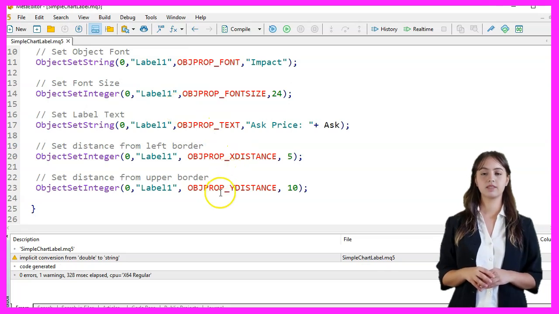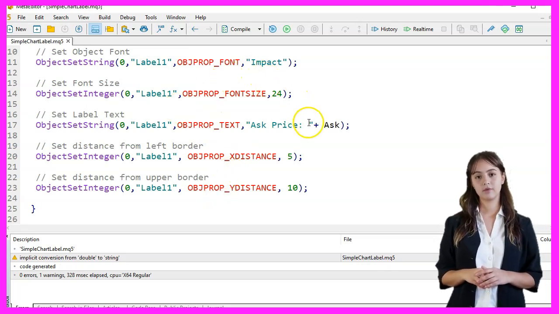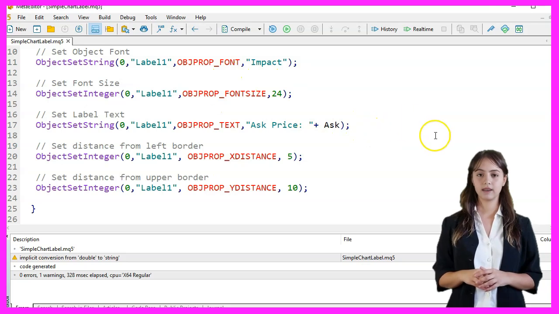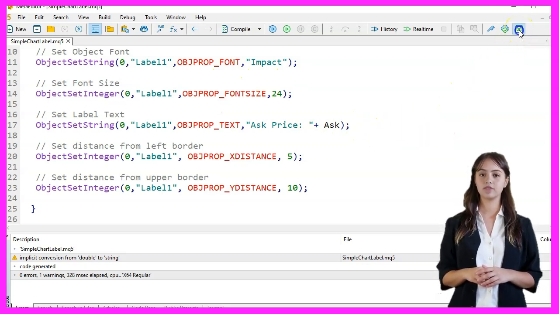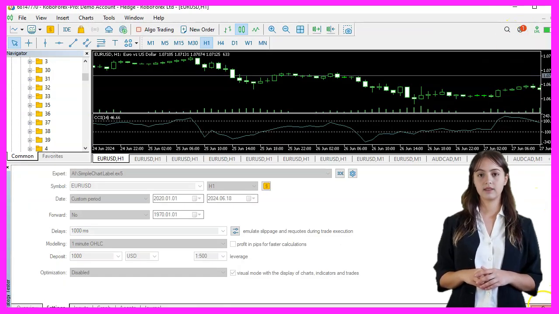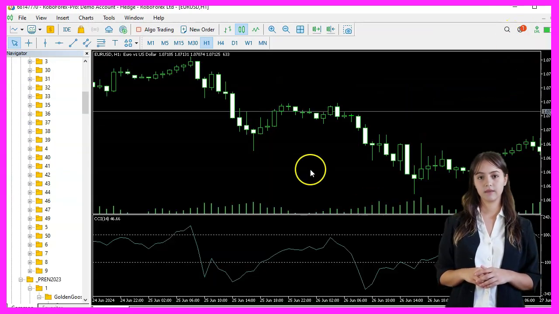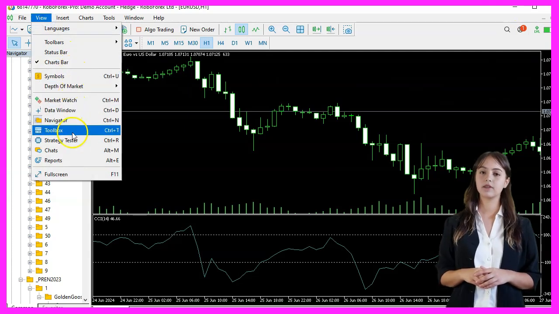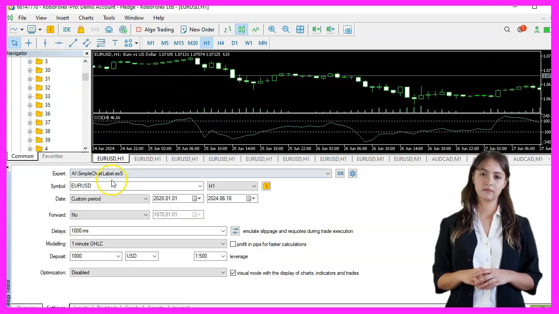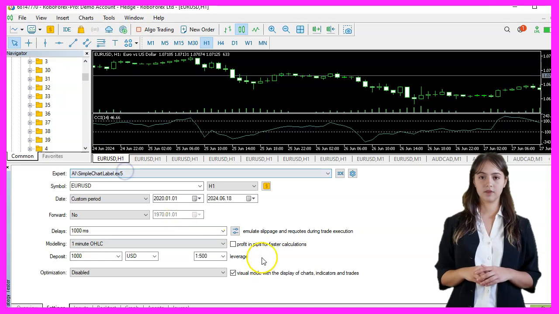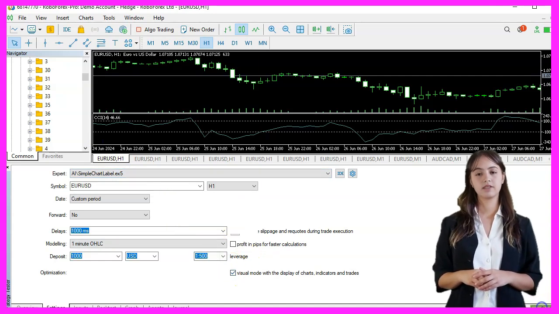If the compilation is successful, we go back to Metaeditor by pressing F4 or clicking on the icon. Back in Metaeditor, we press Ctrl and R to start the strategy tester, pick the expert advisor that we have just created, enable the visual mode, and start a strategy test. We should then see the expert advisor on the chart displaying the ask price as a label.